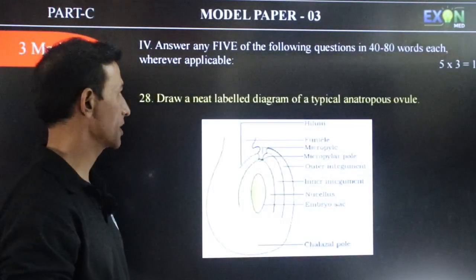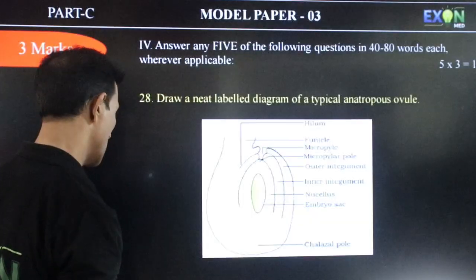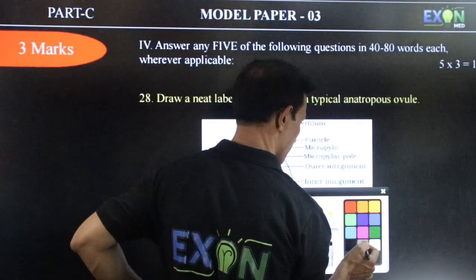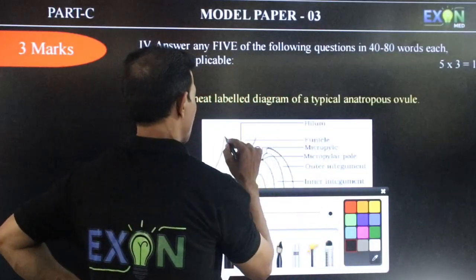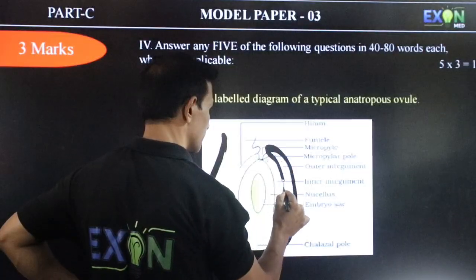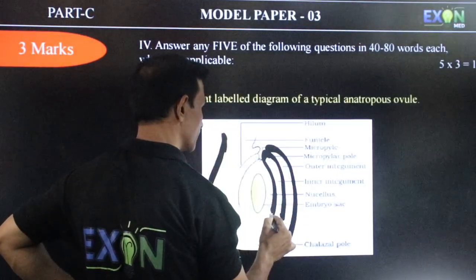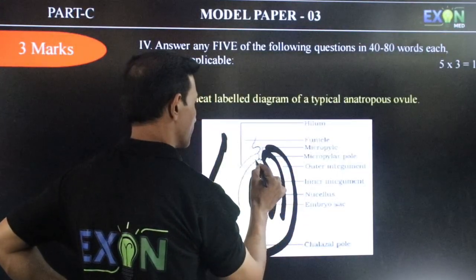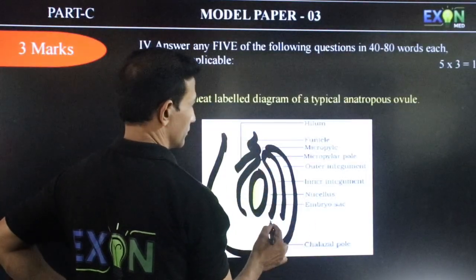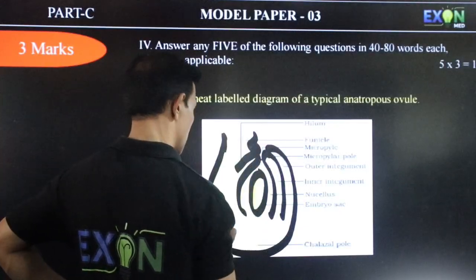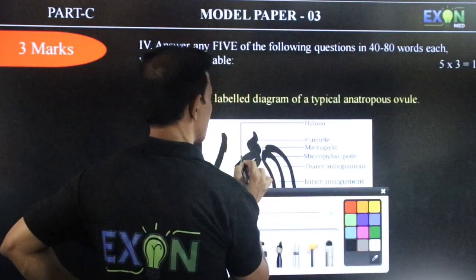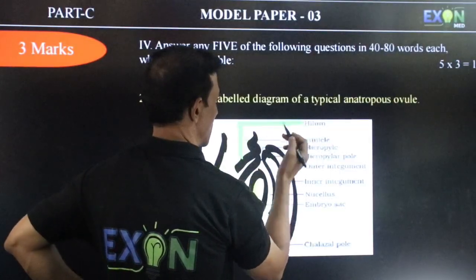So now we come to the 3 mark questions. Draw a neat labeled diagram of a typical anatropous ovule. So this is the ovule diagram. You can label the parts. This part is called hilum.